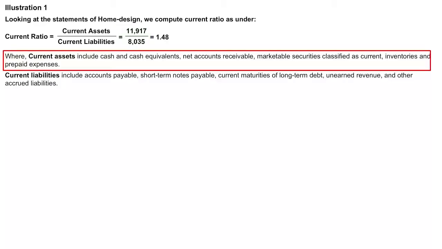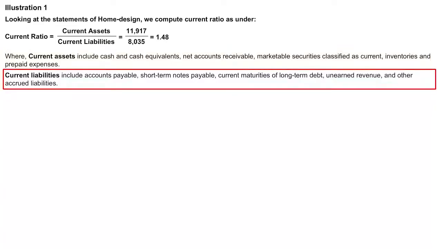Here, current assets include cash and cash equivalents, accounts receivable, marketable securities, inventories and prepaid expenses. Current liabilities include accounts payable, all short-term payments, current maturities of long-term debts, unearned revenue, and a few other accrued liabilities.